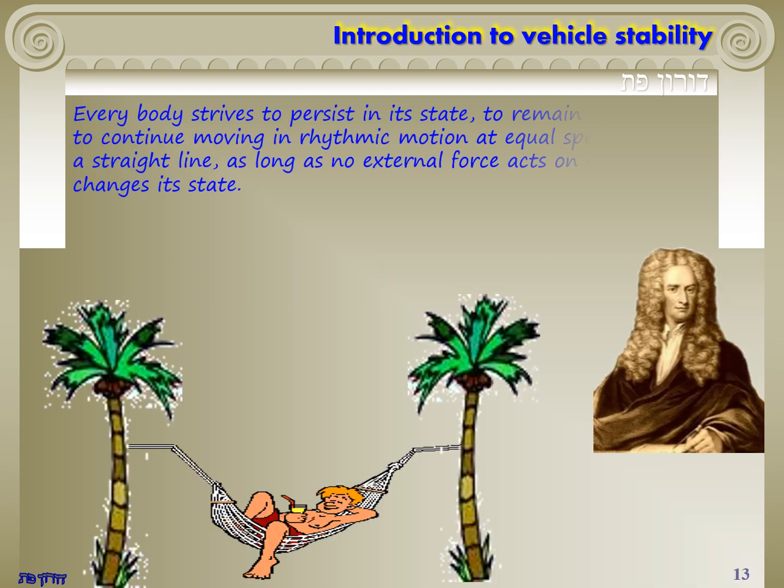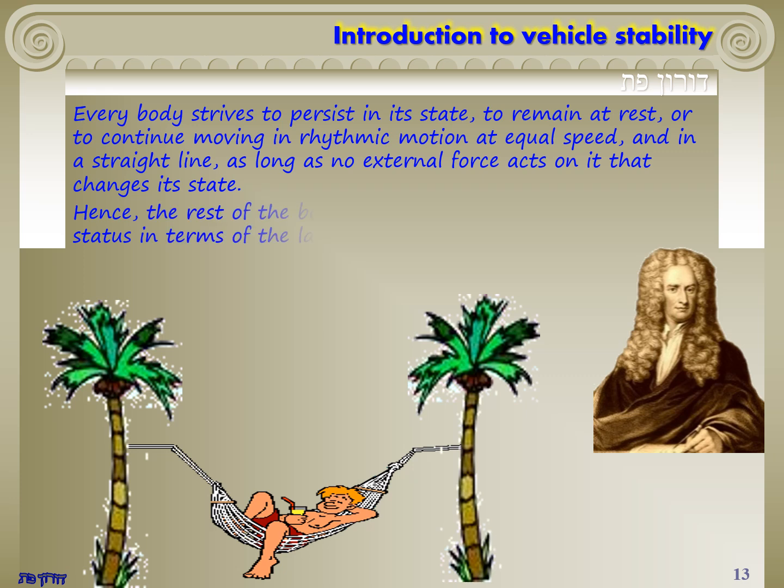Every body strives to persist in its state, to remain at rest, or to continue moving in rhythmic motion at equal speed, and in a straight line, as long as no external force acts on it that changes its state. Hence, rest of the body, or rhythmic movement, has equal status in terms of the law of perseverance.